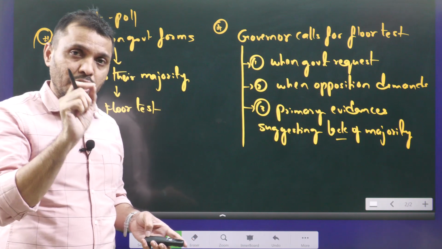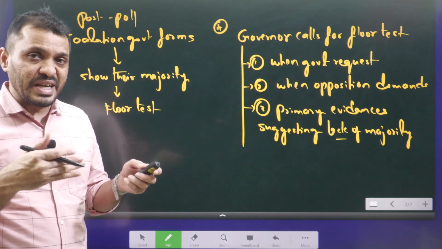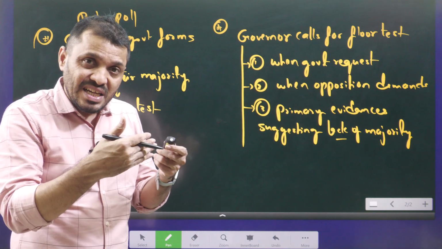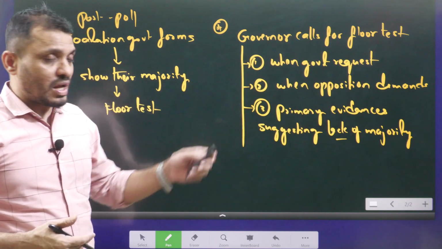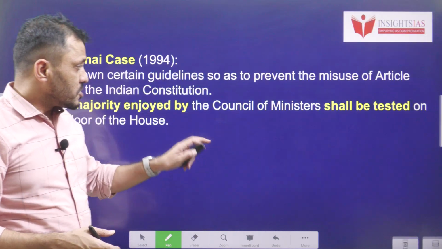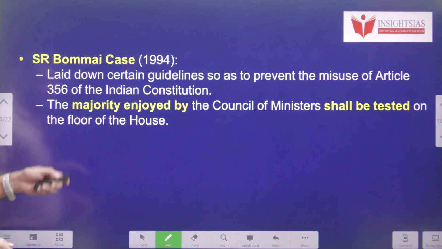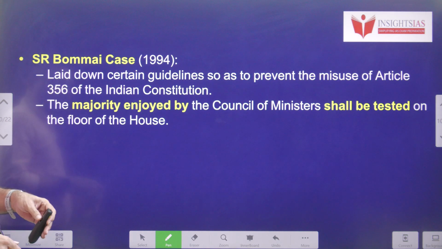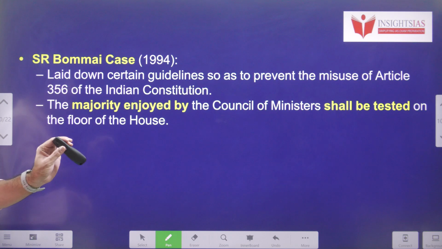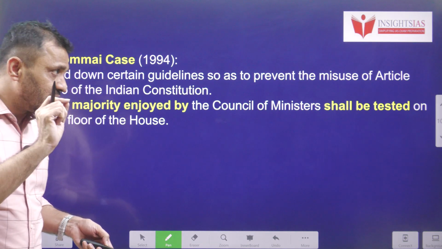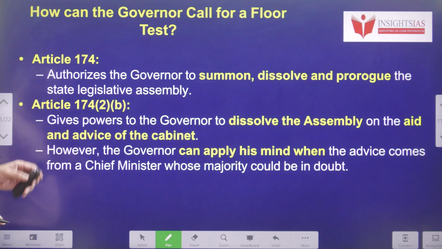That was a mistake according to the Supreme Court, because fighting within the party cannot be a ground to call for the floor test. Okay. So now in the S.R. Bommai case, there are certain guidelines issued by the Supreme Court: the majority of the Council of Ministers can be tested only in the floor test, not in any other way.